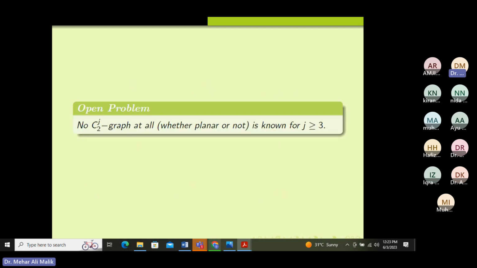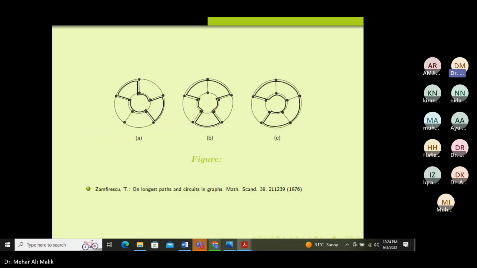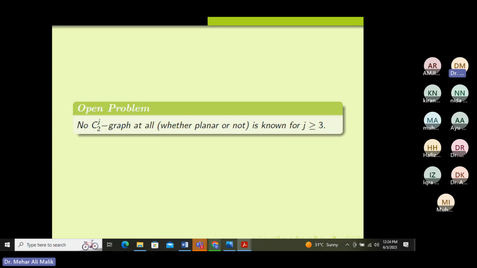Now, so far, this is an open problem. So far, no 2-connected graph avoiding 3 or more vertices is known to exist. So this is an open problem if you want to work on a 2-connected graph where 3 or more vertices are missed. For planar graphs it is 2 vertices, and for 2-connected graphs avoiding 3 or more vertices, this is still an open problem.